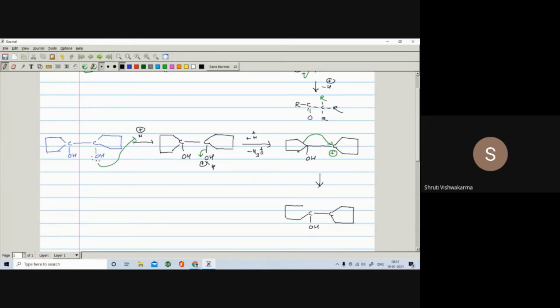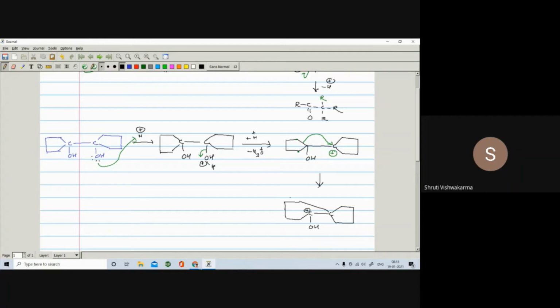There is a bond between this carbon and here, so I will make such a nucleus like this. Now this bond opens and it attacks this carbon. As soon as it opens, this carbon carries a positive charge.